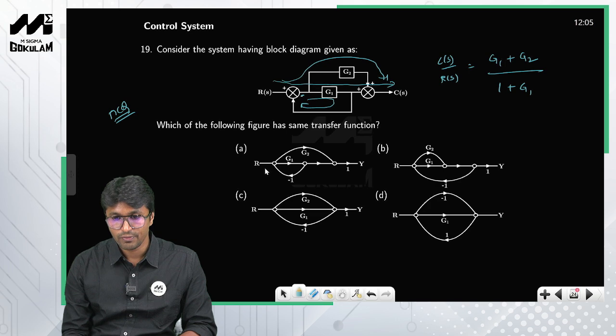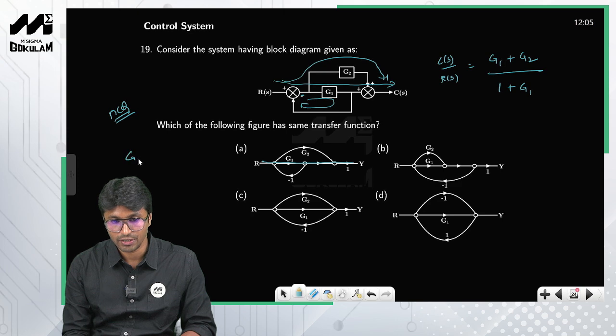So we shall do it for the first option. So look at this one. This is nothing but the first forward path, so G1, and this is the next forward path, so G2, right? So listen, there are no non-touching loops, right? So look at this one. This is nothing but 1 plus G1, right? This is 1 plus G1. Now do you find any other loop?